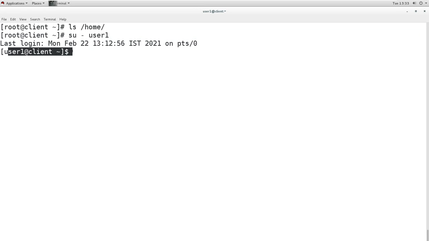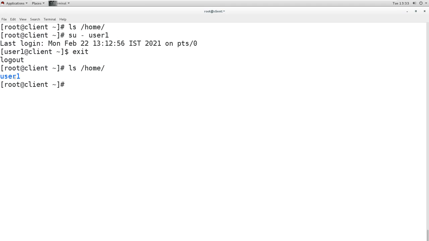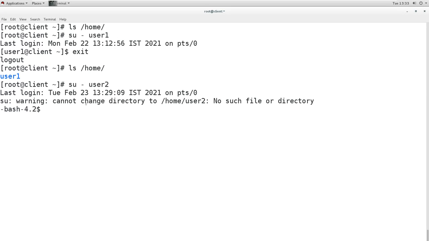And you can see it is now showing the user1 directory. But I have not made it for user2, user3 or other users. So when those users log in, they will not get the home directory, because I have not created AutoFS entries for those users.